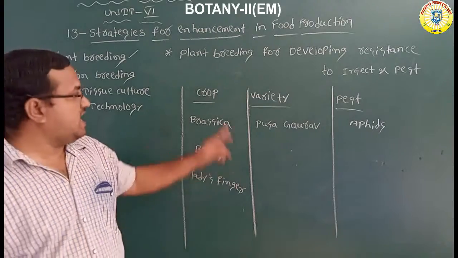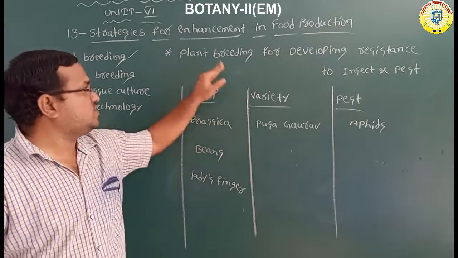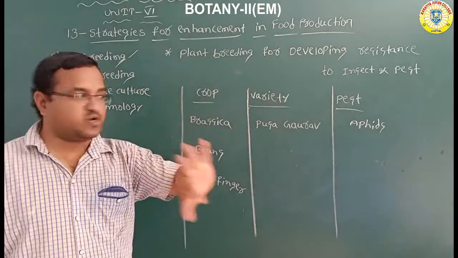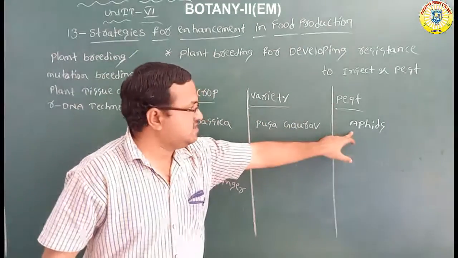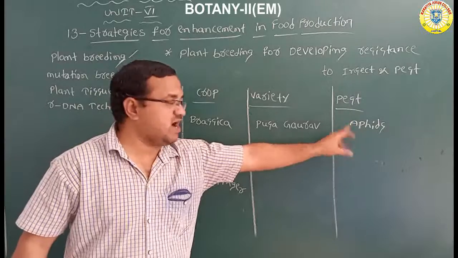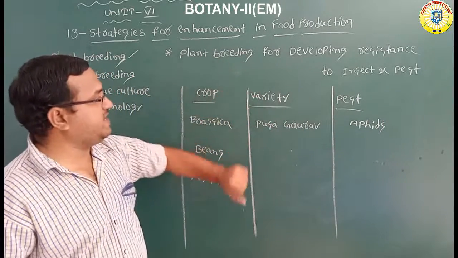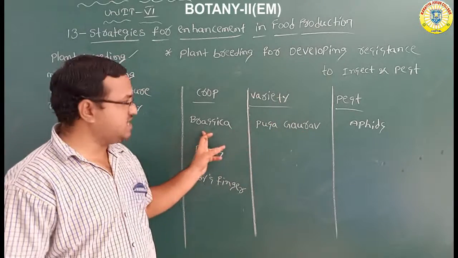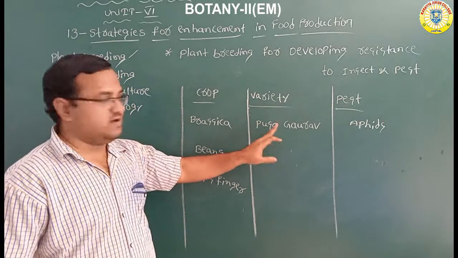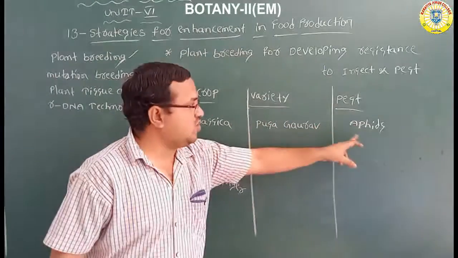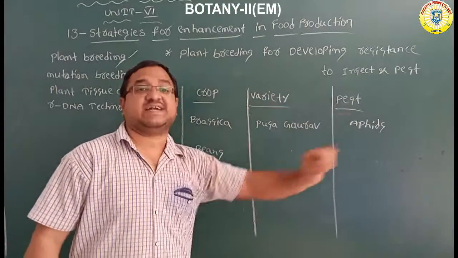The crops which are cultivated through the plant breeding technique have resistance power towards the pest. So this pest we control automatically. In brassica, mustard, the variety Pusa Gaurav which you are cultivating, there will be no aphid attack.